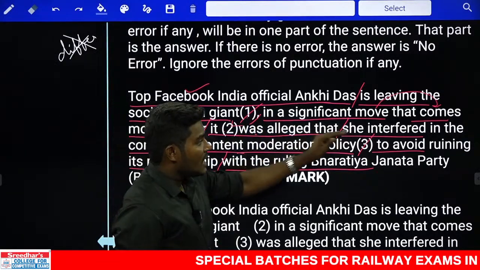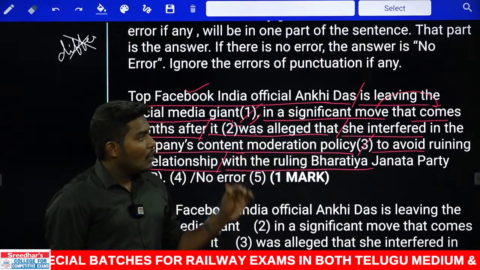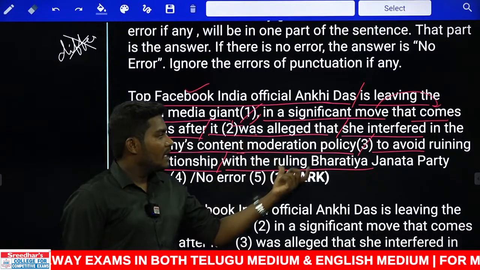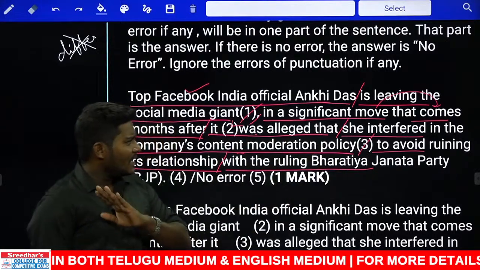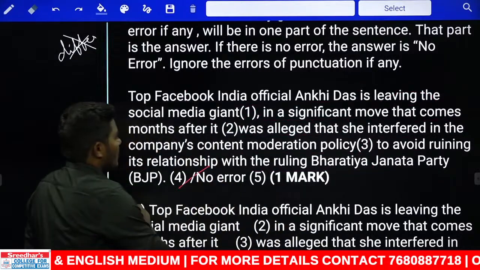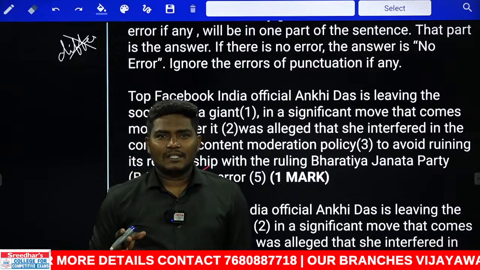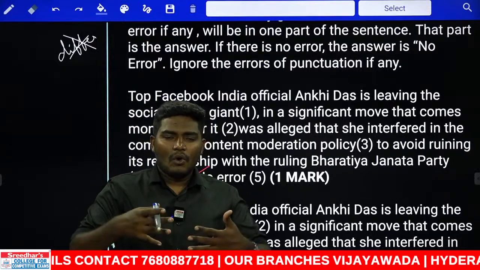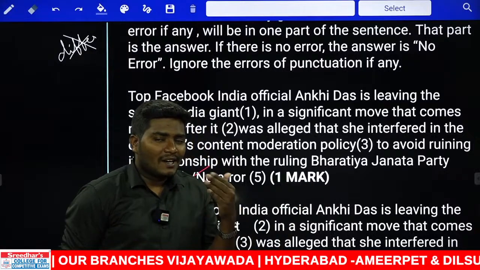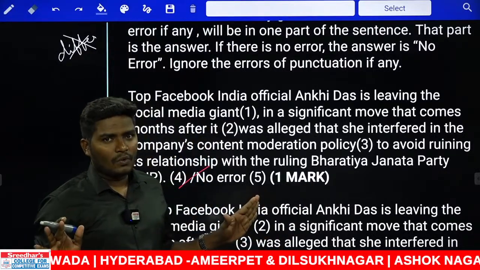Alleged that she interfered in the company's content moderation policy to avoid ruining its relationship with the ruling Bharatiya Janata Party. The sentence looks absolutely correct. There is no error. You can go with the no error option. But how do I decide this? I decide this by the way I read the sentence. You should know who is doing the action, what is done to the object here, and what is the object doing, what is the result, what is the reason. If you don't know how to read the sentence properly, you will never conclude the sentence.